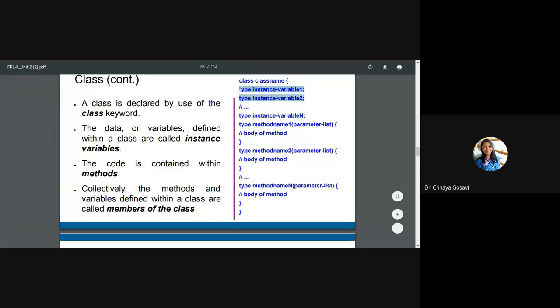So in general, you can see a class is like this, class and class name. Then you can have instance variables, multiple instance variables. Here we have used two, name and age, but we can define any number of instance variables. Even an object of another class can be an instance variable of your class. Type and instance variable name, like this. And variables are followed by instance methods. So method 1, method 2, method 3. Methods are similar to functions in C or C++. So a method should have a method name, then parameter list, return type and method body.